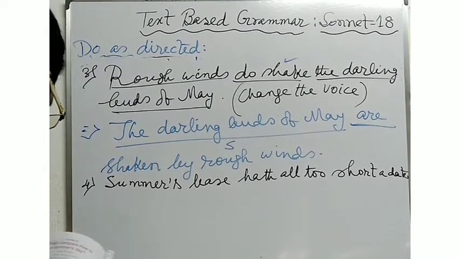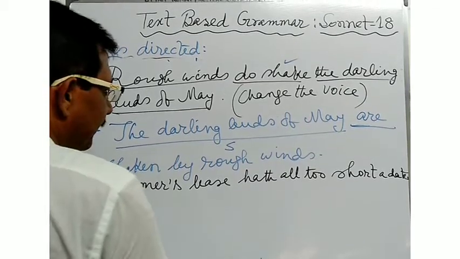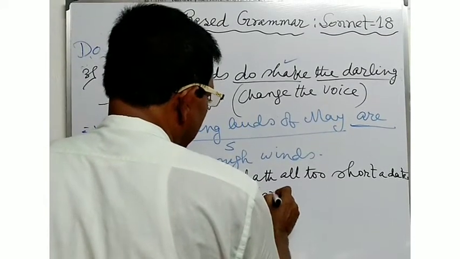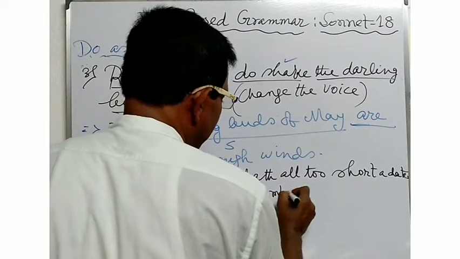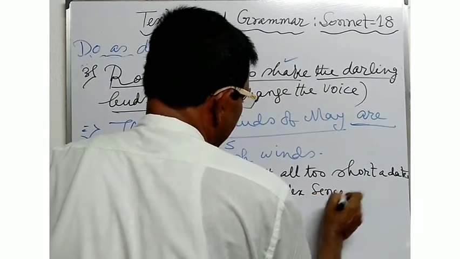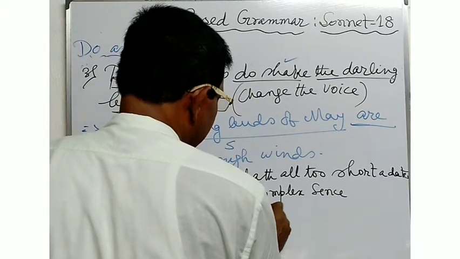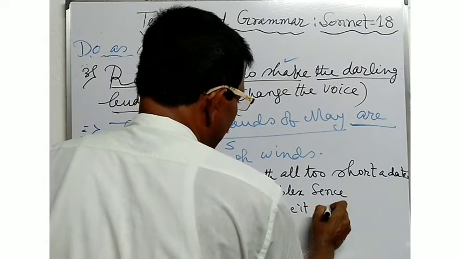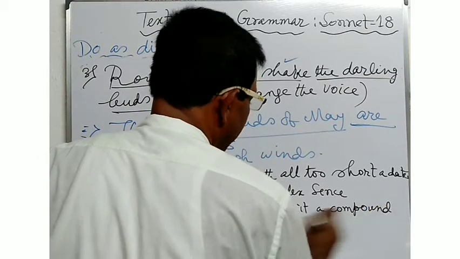Here, if the sentence is to be converted into a complex sentence, the first instruction is: make it a complex sentence. The second instruction: make it a compound sentence.